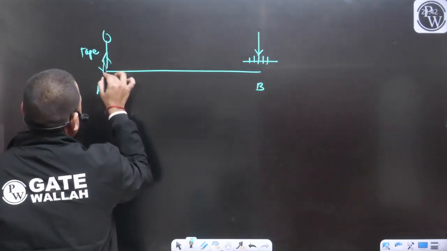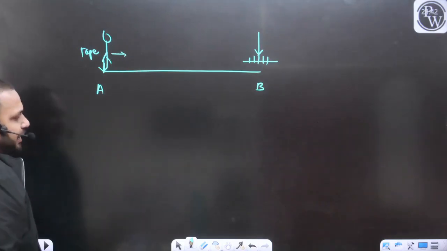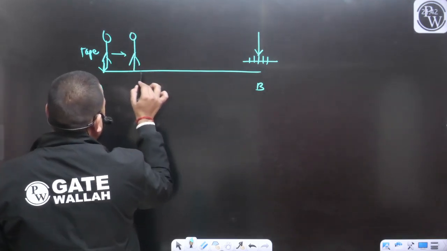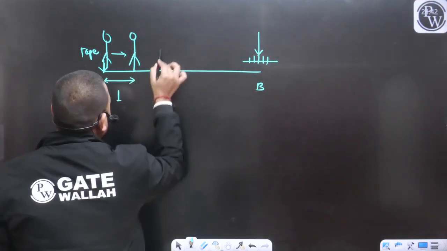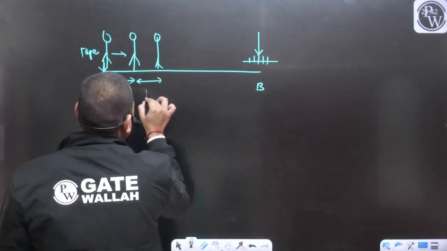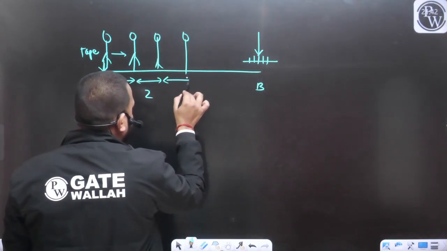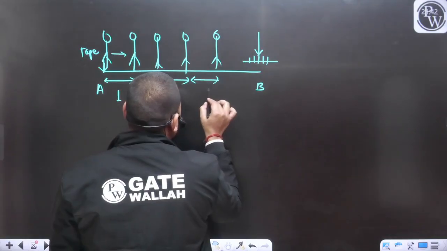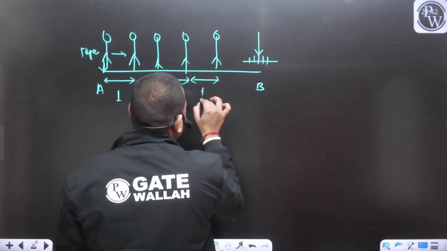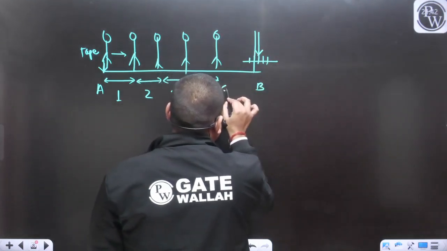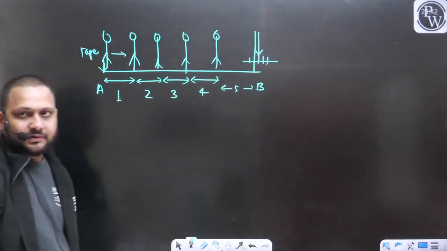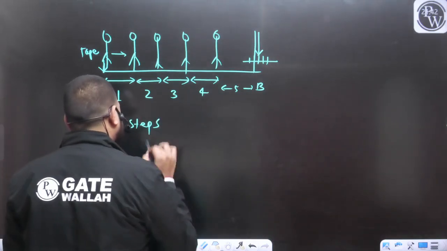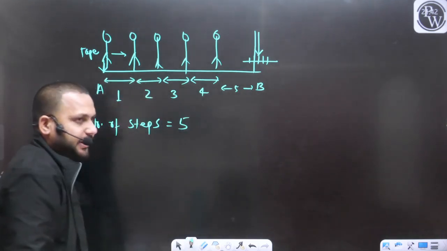There are some other ways also. For example, there is a person who is moving from point A to point B, and he or she is counting the number of steps to cover the distance from A to point B. So they are not measuring the distance directly. What they are measuring is the number of steps. Number of steps, yes or no? Let's say 5. Now how can we measure the distance?